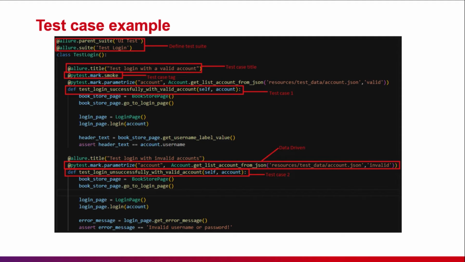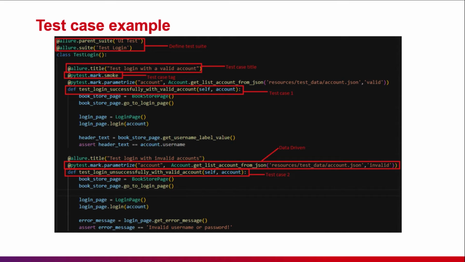For the second test case, we apply data driven for negative cases to avoid duplicated code. PyTest Parameterize supports us to run all the test data defined here. You can see we can define the test suite or test case title with Allure annotation so that we can have a well-organized report. PyTest allows us to mark the test case, and we can use the tag to filter the test case we want to run.